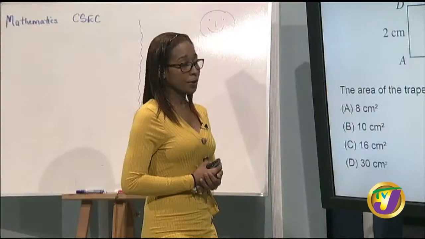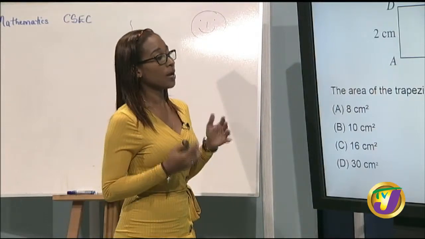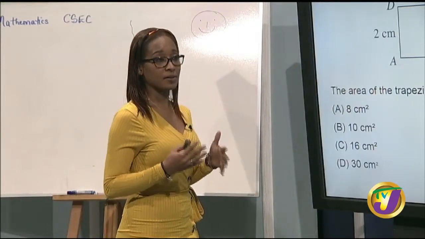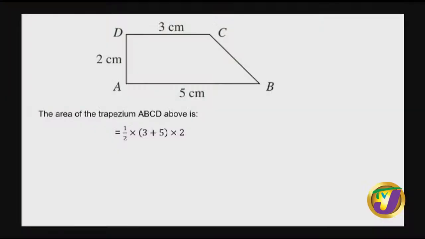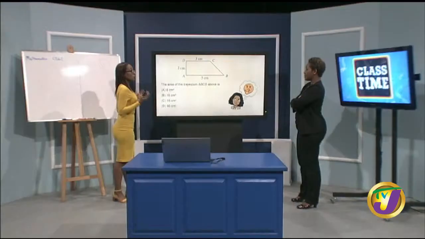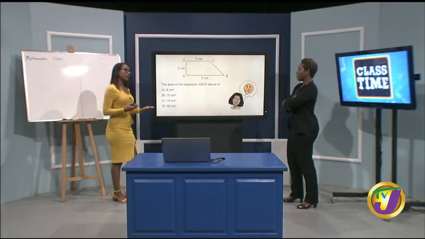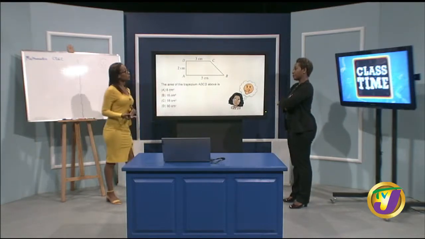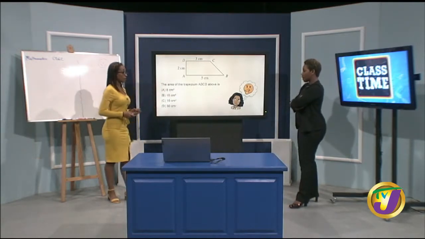And we should already know, in addition to that, that it's a trapezium. So we would have known that with a trapezium, we have 2 parallel sides. So 2 sides are parallel. Right. So we have our AB is parallel to our DC. So when we're looking at the area of a trapezium, we're looking at half the sum of the parallel sides, the length of the parallel sides, multiplied by the perpendicular height. So we could have looked at it from your angle, and we can also look at it from the angle of going straight forward to find the area of the trapezium.